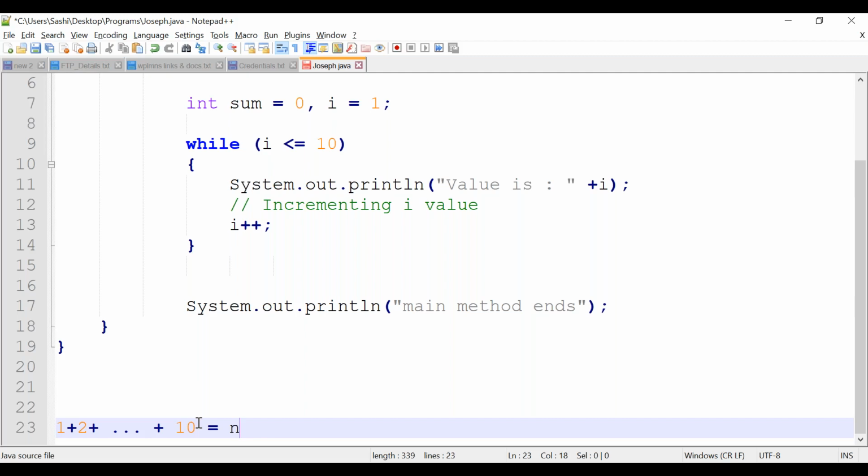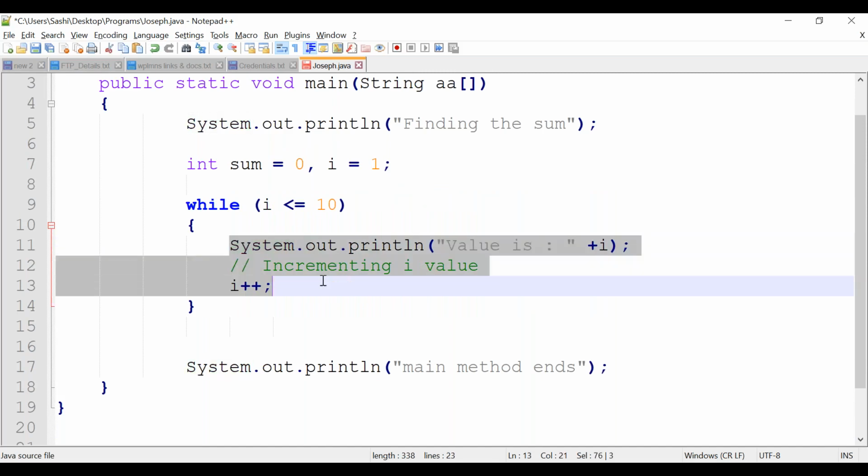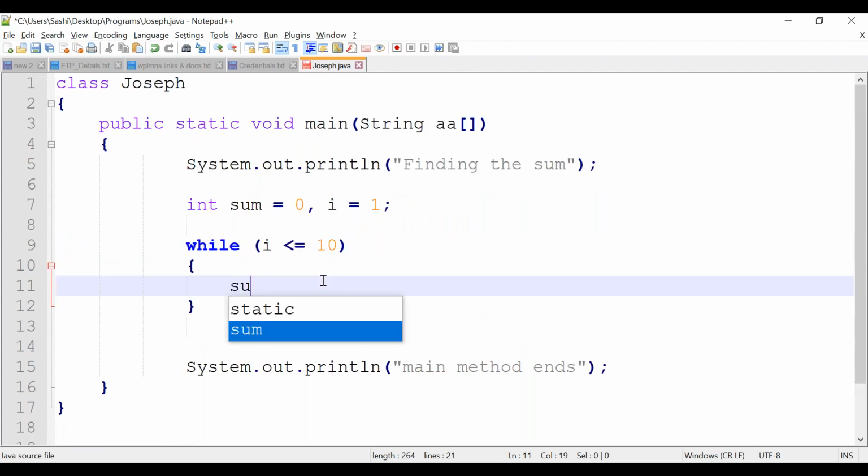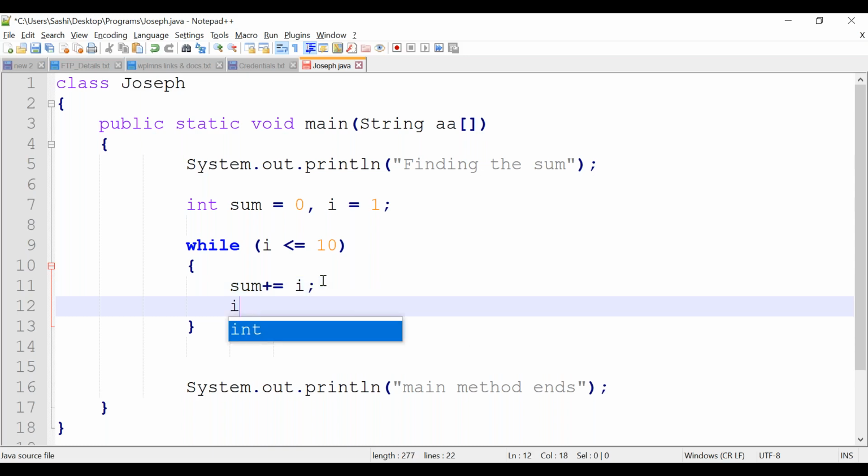What is the formula? We might have known it: n into n plus 1 divided by 2, right? This is the formula for finding the sum. But I want to add like this: 1 plus 2 equal to 3, 3 plus 3 equal to 6, 6 plus 4 equal to 10. So every time I will check what is sum. So sum plus equal to i, correct? Then I will go with i plus plus.